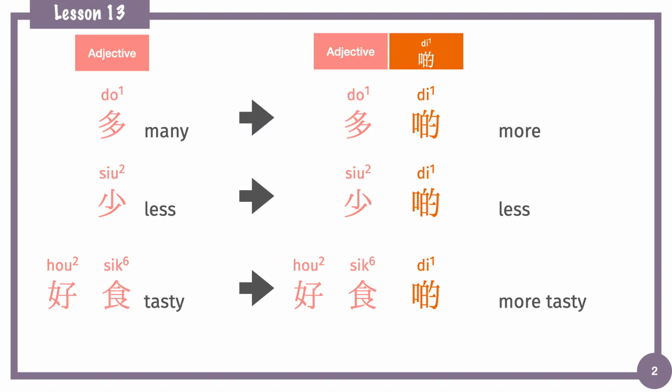So, to make a comparative, we just need to add the word 啲 directly after the adjective, like 多 means many, 多啲 means more, 少 means few, and then 少啲 means fewer in comparative form, and then 好食 means tasty, and 好食啲 is more tasty. Let's see more examples.